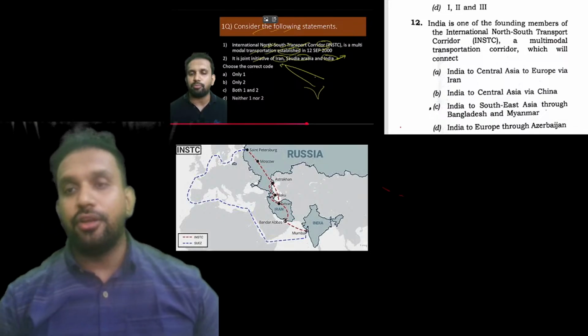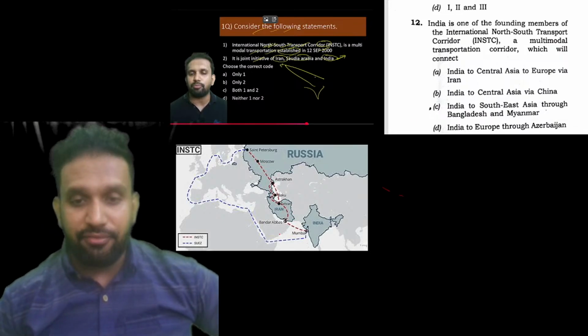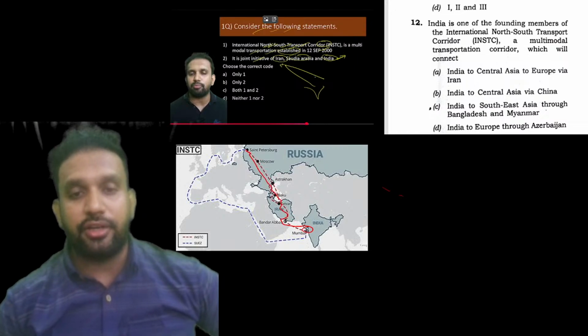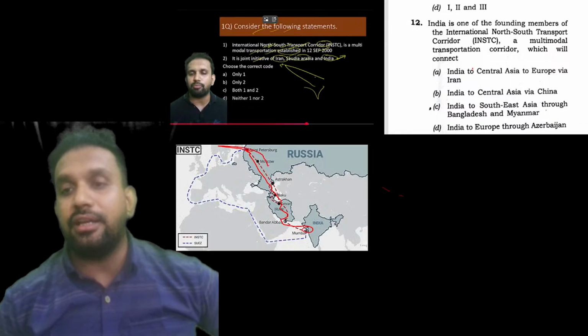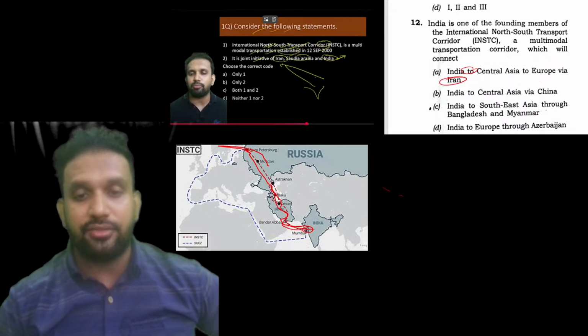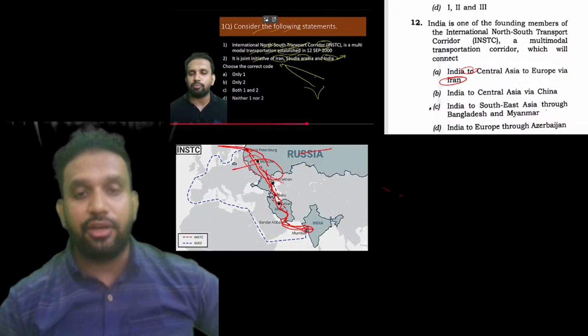Okay, right. So the International North-South Corridor: you can see that from India, we are going here. We have taken the Iran route, and we want to connect with Russia. Then we go to Europe. So it is India to Central Asia. From India to Central Asia via Iran we are going. So India, Iran. This is Central Asia. This is East Asia. This is West Asia. We are going like this.